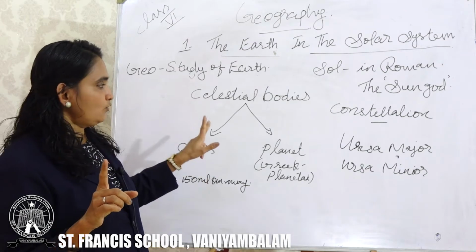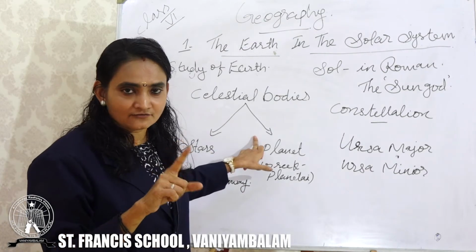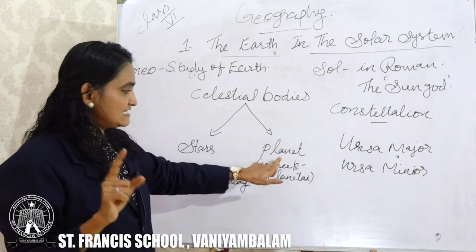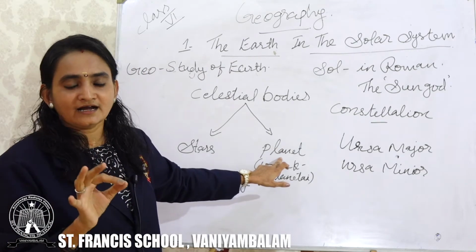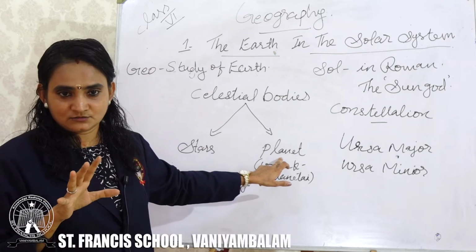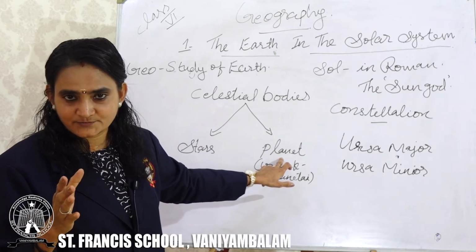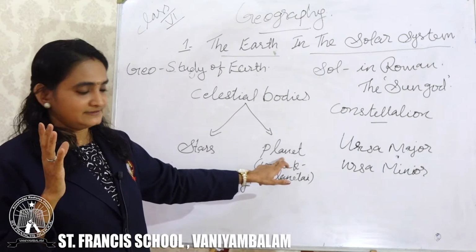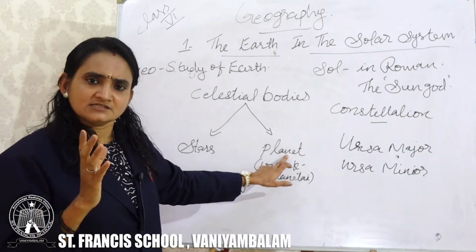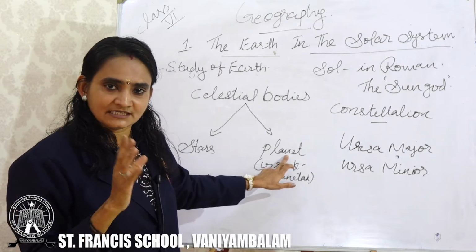Clear? Now, the other classification of celestial bodies is the planet. We all know that we are living on a planet. What is the name of that planet? It is the Earth, the beautiful Earth. So how did this Earth become a planet? That we are learning.